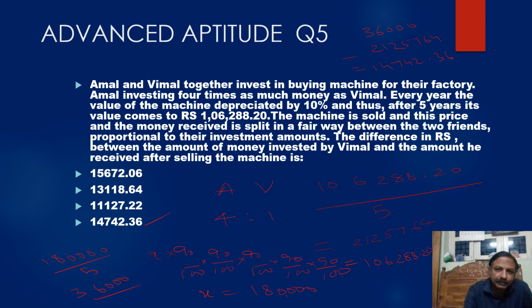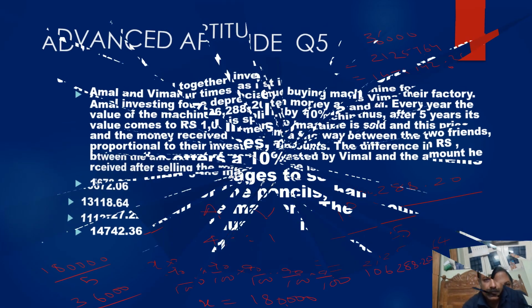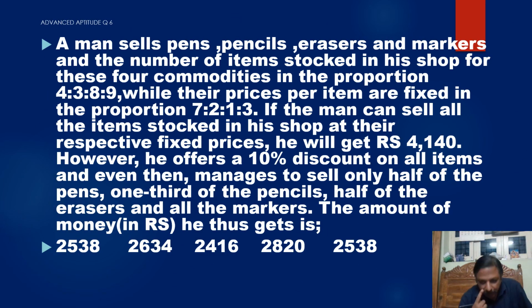Let me go to the next one. Oh, this is a very big question. A man sells pens, pencils, erasers and markers, and the number of items stocked in the shop for these 4 commodities is in the ratio 4:3:8:9.